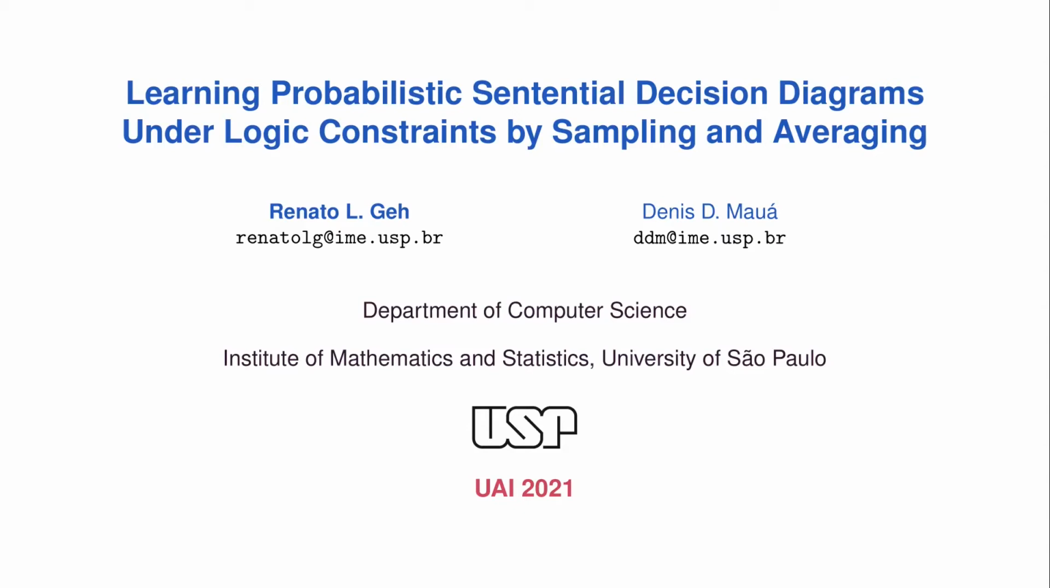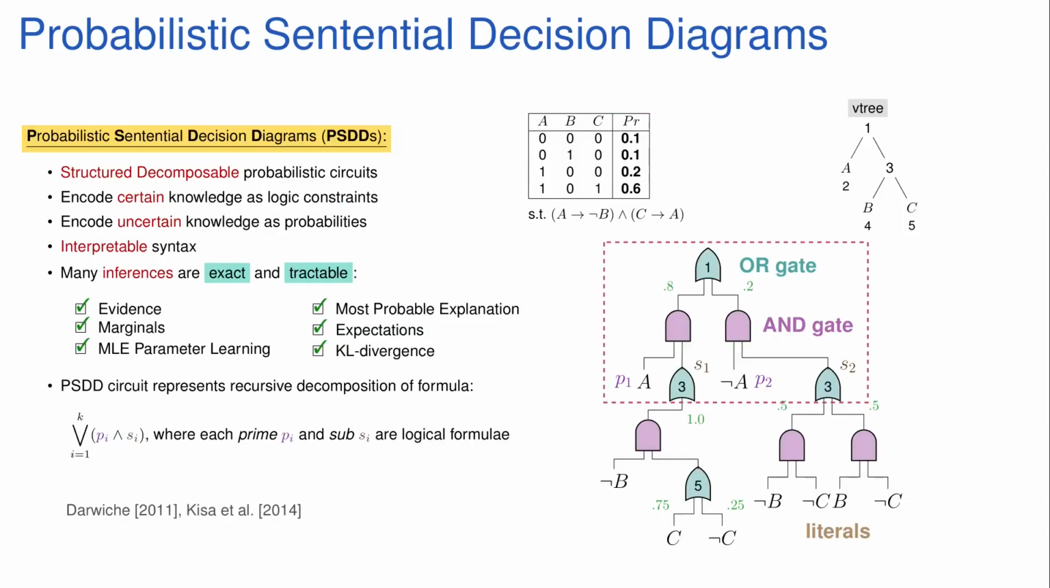In this work, we propose a novel approach to learning probabilistic sentential decision diagrams, or PSDDs for short. So first things first, what are PSDDs? PSDDs are structurally decomposable probabilistic circuits capable of encoding logic constraints as certain knowledge and uncertainty through learned probabilities. Importantly, inference queries such as probability of evidence, marginals, conditionals, and more are all both exact and tractable in PSDDs.